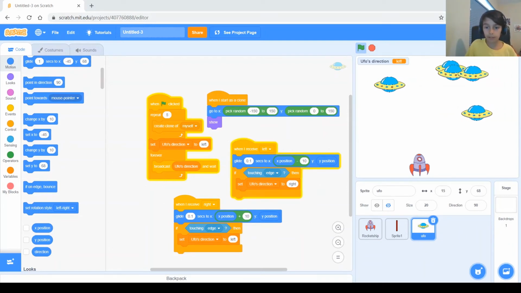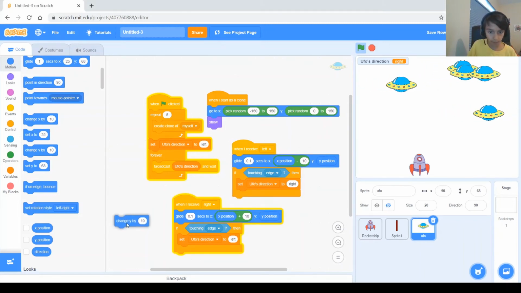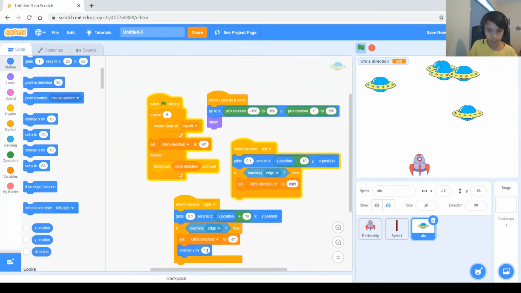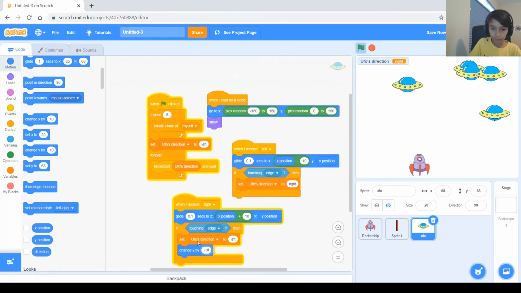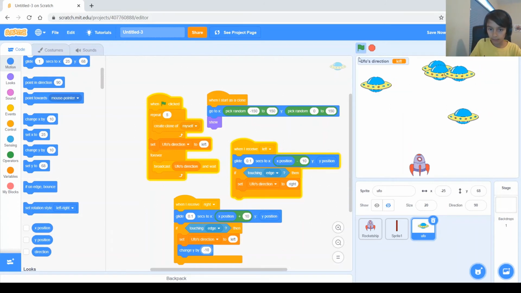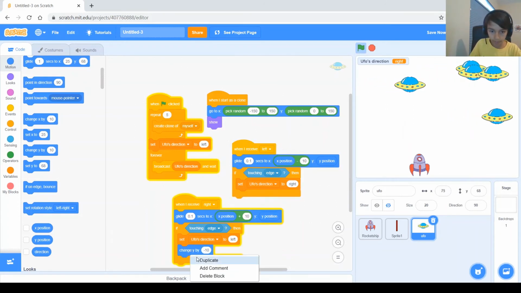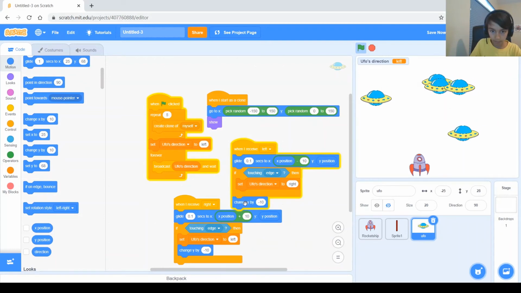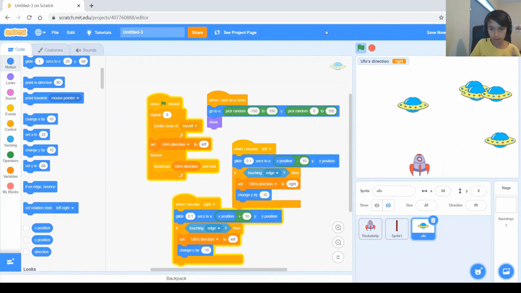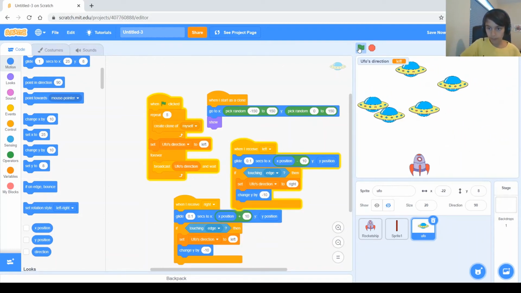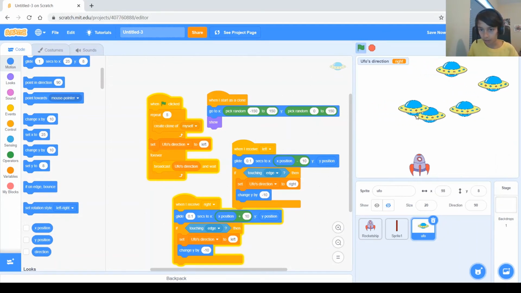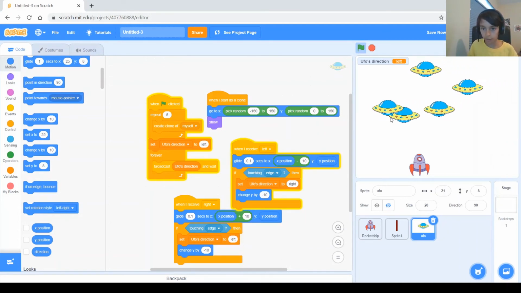Now we want the UFOs to all go down if one of them is touching the edge. So we would change Y by 10 if touching the edge, by minus 10, right? Because that's going down. Well, let's test it. Make sure you also put it on the left. Both of them, on both of them. You need it on both. So run it, and then when one touches, only the one that touches actually goes down.